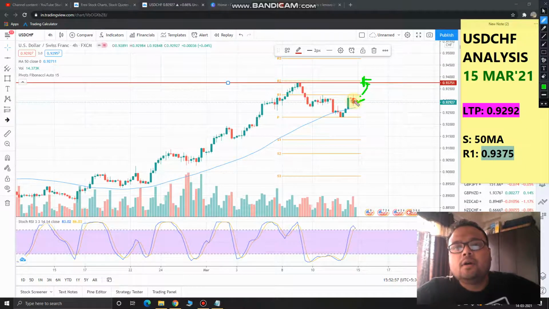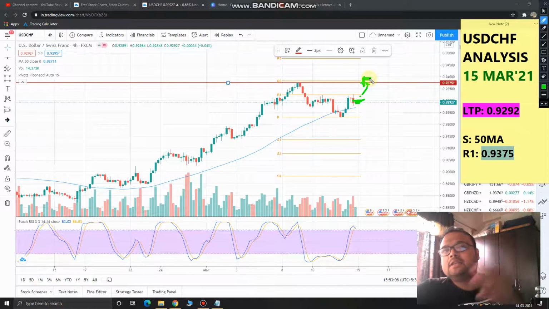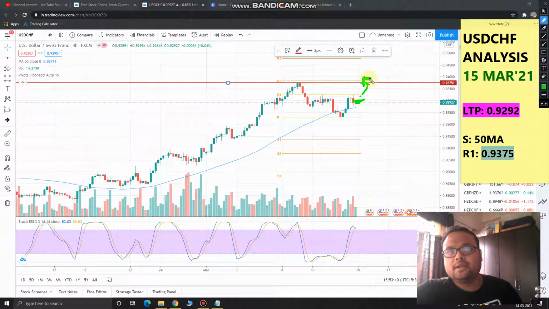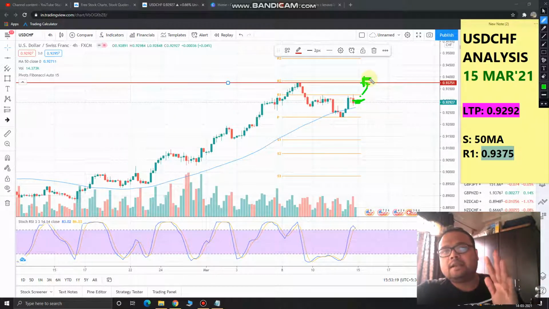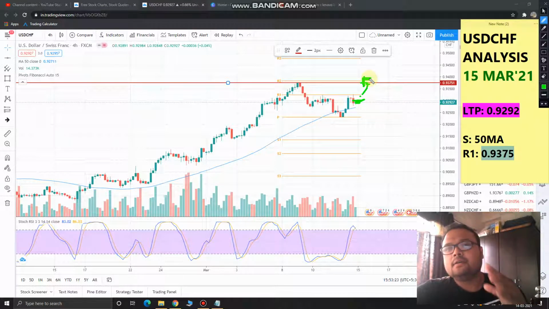If you miss the earlier opportunity, you can also enter here just above this line, once the resistance has become the support. Otherwise, the best position to enter in a trending market like this is just above the support, and in this case the position will be near the 50 moving average.